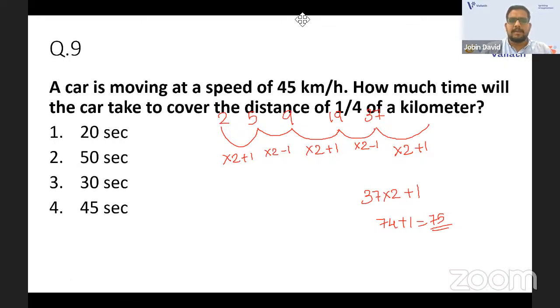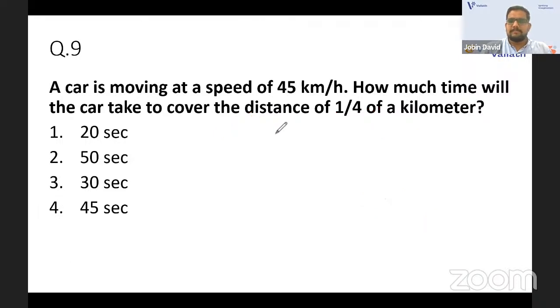A car is moving at a speed of 45 kilometer per hour. How much time will the car take to cover the distance of 1 by 4 of a kilometer? Now the speed is given in kilometer per hour. Distance is 1 by 4 of a kilometer. Now the answer is given in seconds. So obviously we should convert all these things to meter per second. So speed is given as 45 kilometer per hour. To convert to meter per second, we multiply by 5 by 18. So you have 45 into 5 by 18.